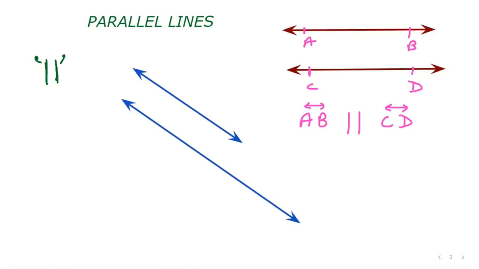Now here, children, we can give a name to this. That is, this is A and B, and this is C and D. So here also, line AB is parallel to line CD. I hope you have understood the concept of parallel lines. Very good, children. Now, let us discuss intersecting lines.